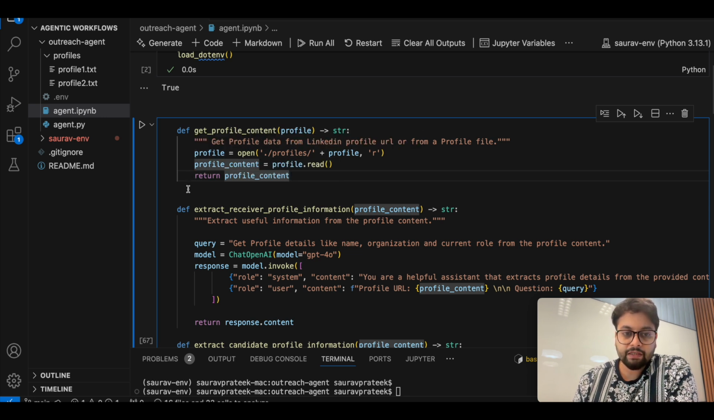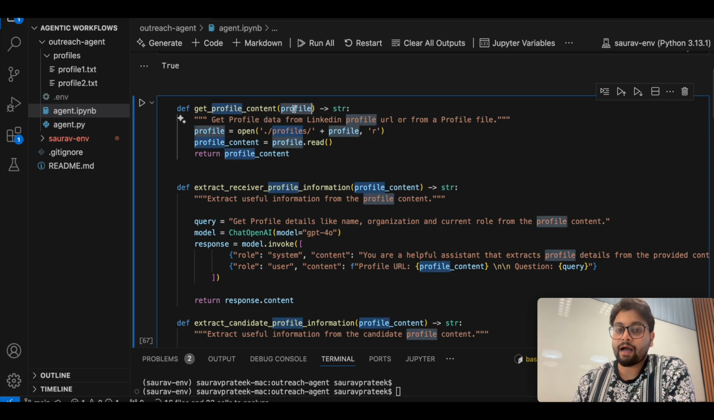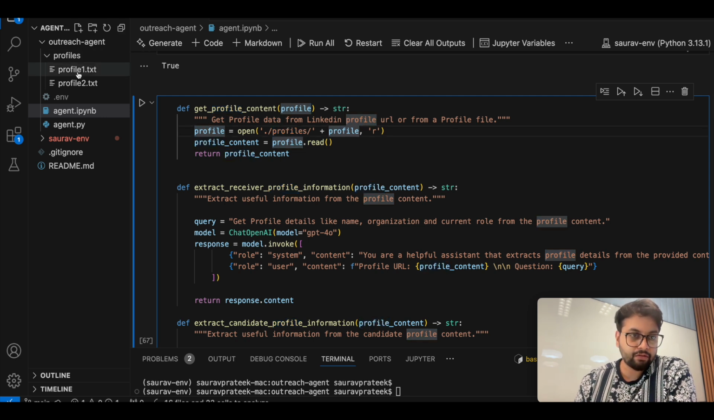So after the environment variables, I'm going to explain each and every node. The first node is getting the profile content. Now the profile content is nothing special. When you give the profile information, it tries to get all the content. Here you can give your URL as well. I am giving the link to the doc where the profile is. Here my profile is in these two text files.